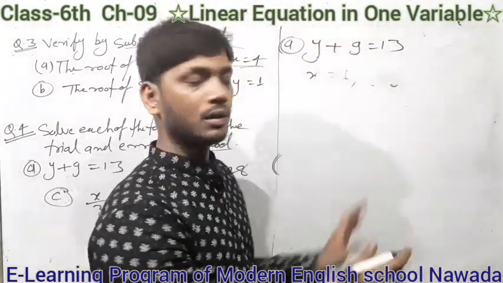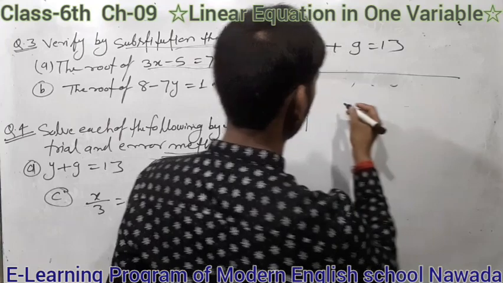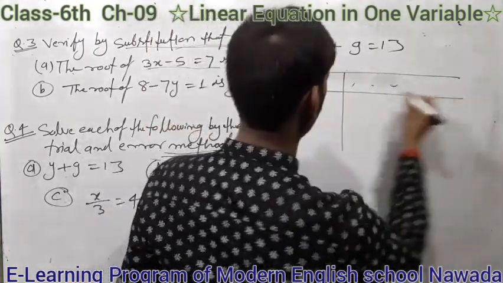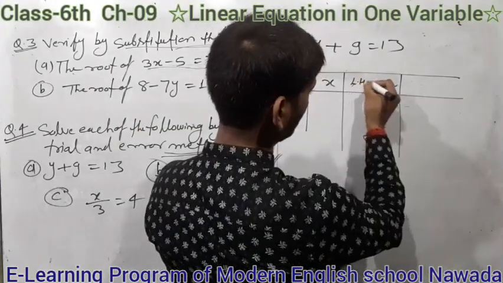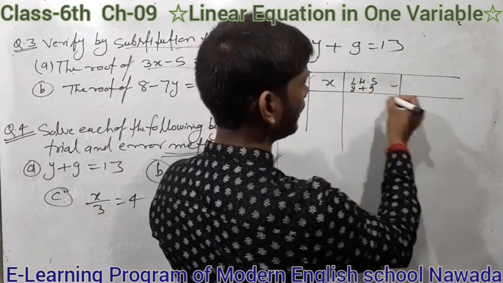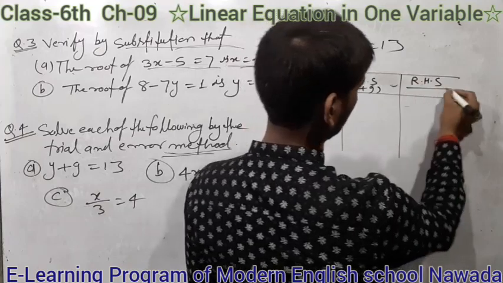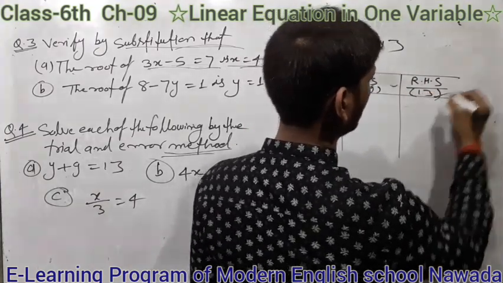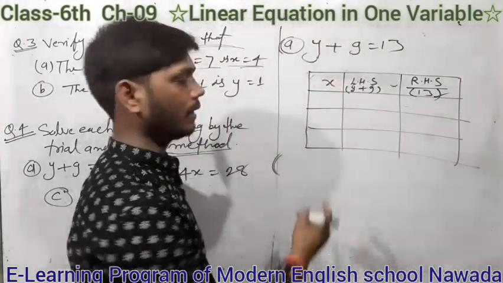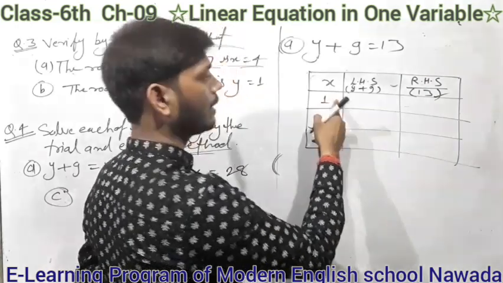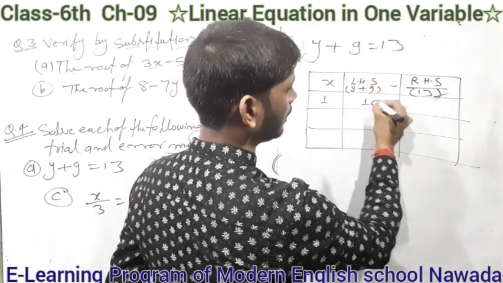For checking this, here write the value of x, and here LHS means y plus 9, and here RHS, RHS equal to 13. Students, here put in this table the value. Here put x equal to 1. When you put x equal to 1, then 1 plus 9 is LHS equal to 10, and here RHS equal to 13.